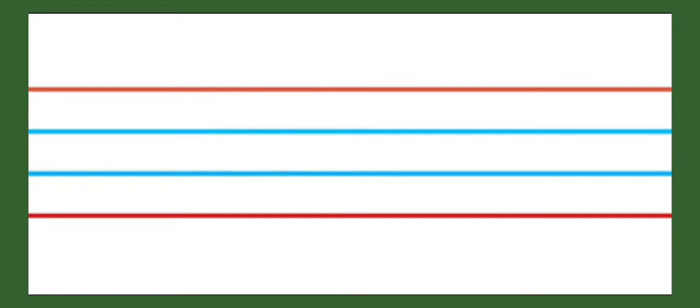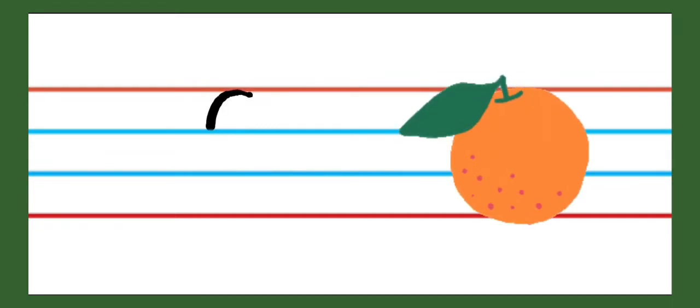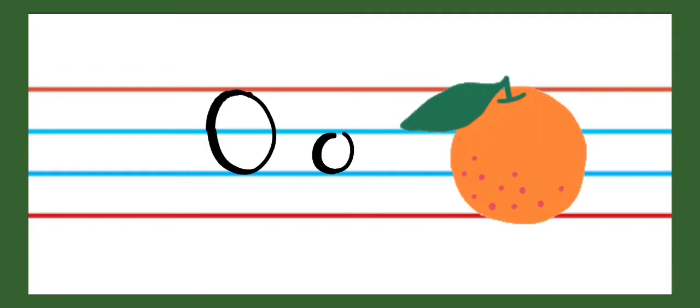After N, O. O for orange. O says O. This is capital O. And this is small letter O. O for orange. O says O.